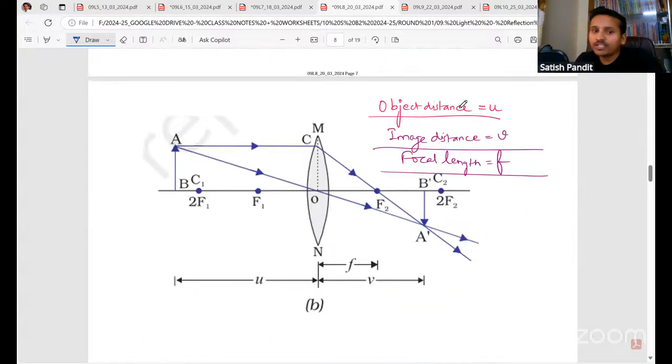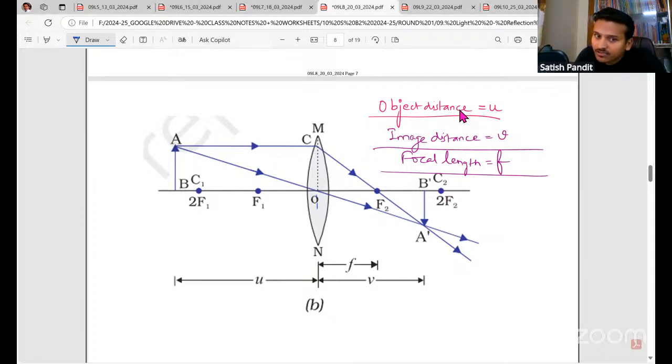Okay. So object distance is the distance of the object from the optical center. See, here they have drawn, right? You please draw it fully, okay, like this. Whenever you are drawing ray diagrams, please do it. All these things you please follow. Okay. So object distance, image distance, focal length. Here focal length is positive for a convex lens, no. Focal length is positive. For concave, it is negative because it is left side. Okay. In concave, focus is left side, right? That is why it is negative.